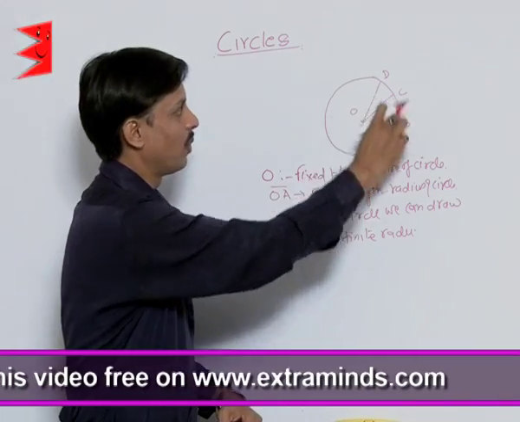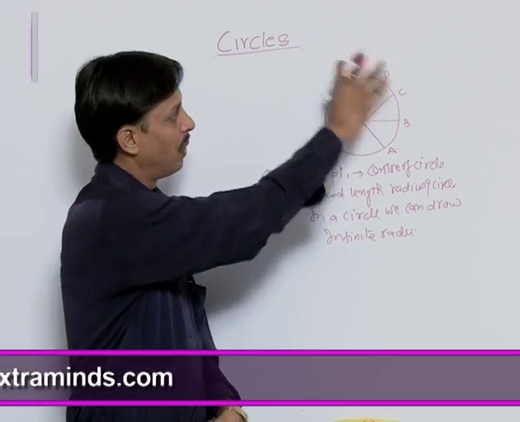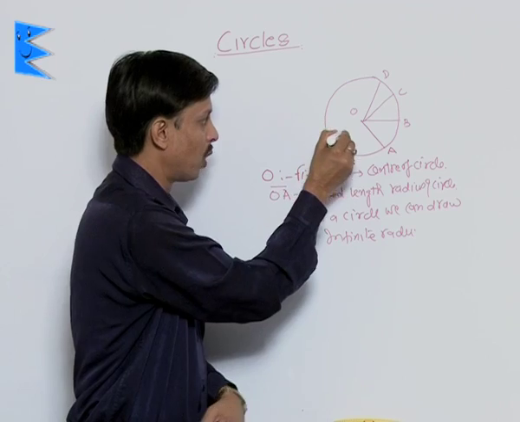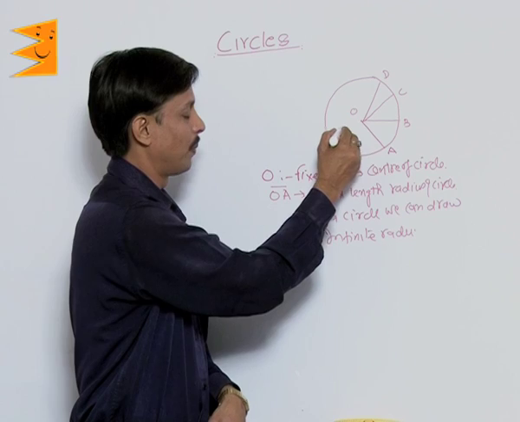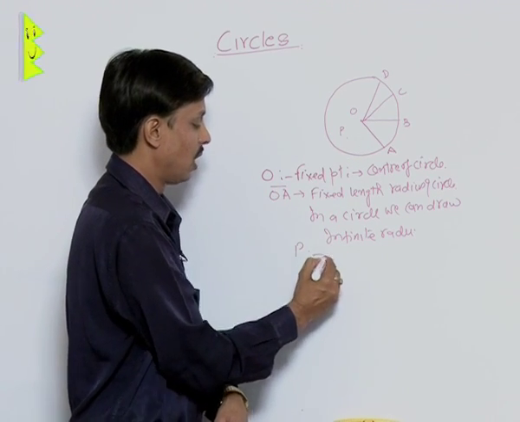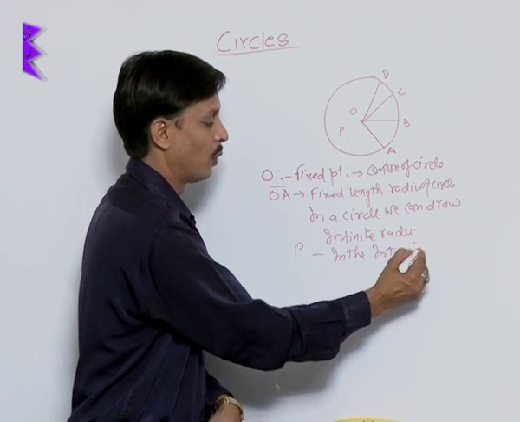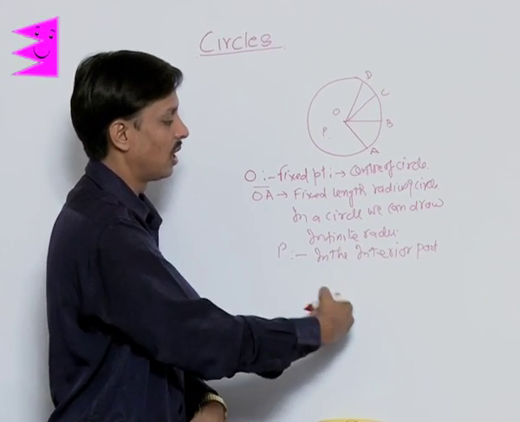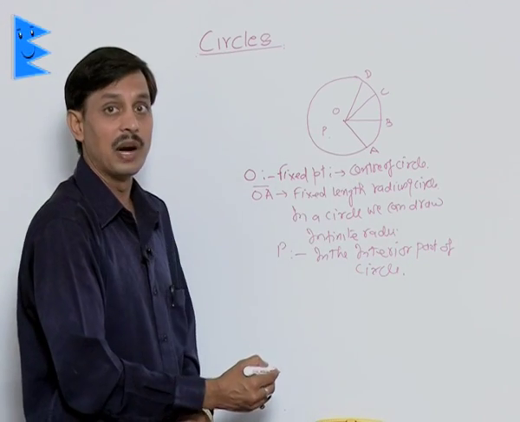Now I want to tell you that a circle separates the plane into three parts. If I put any point inside the circle, suppose this point is P, P lies in the interior of the circle.